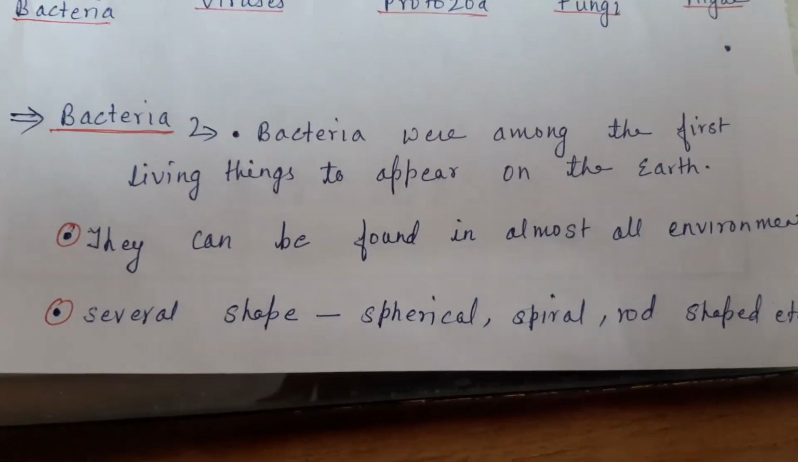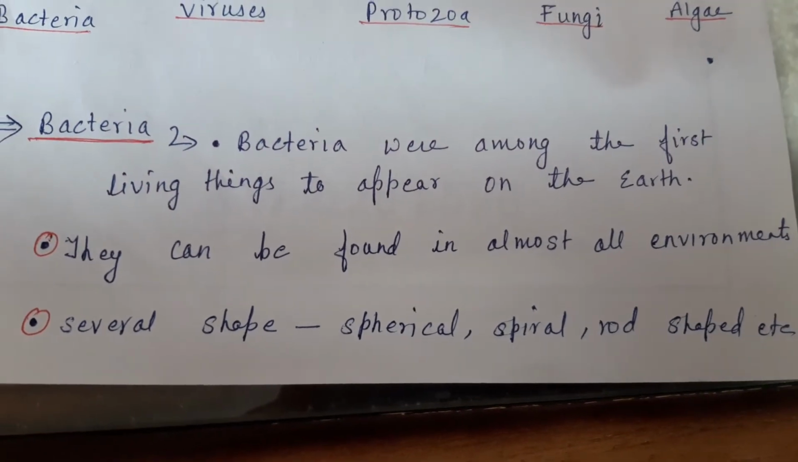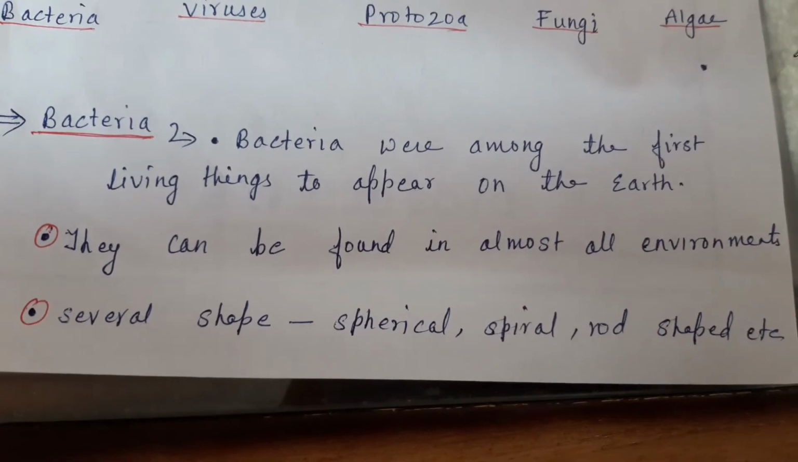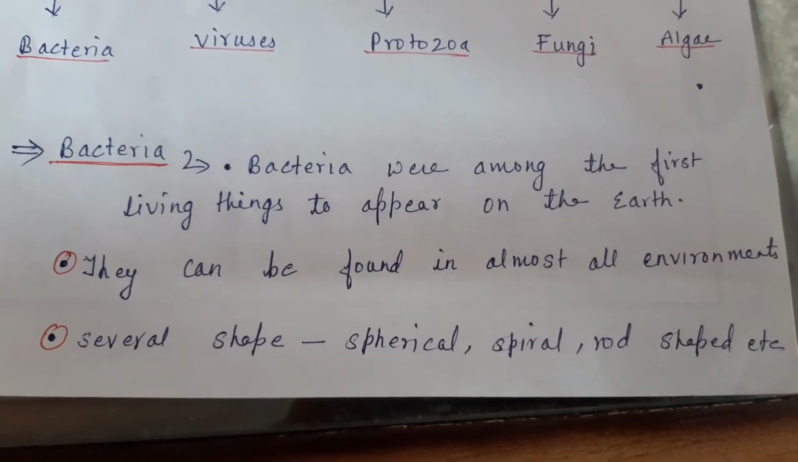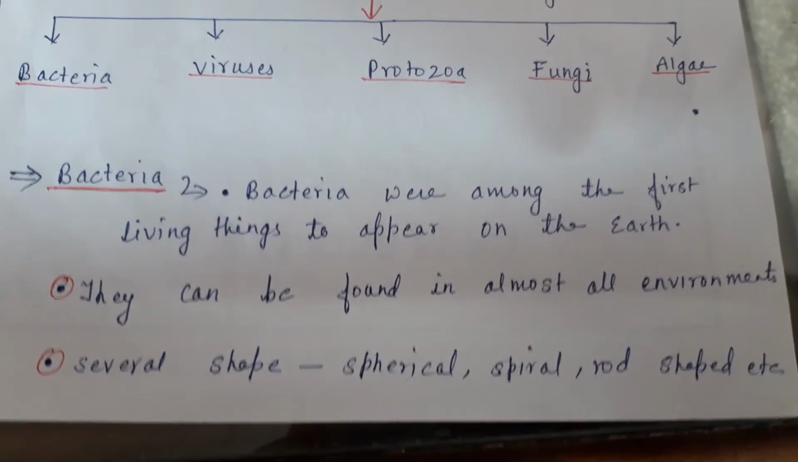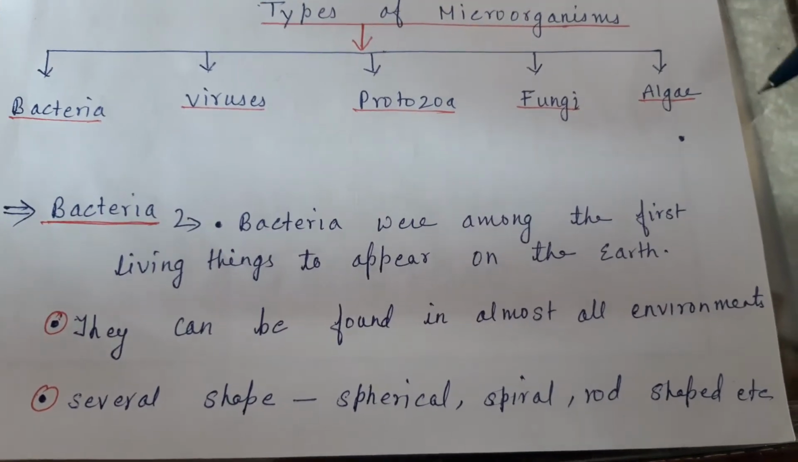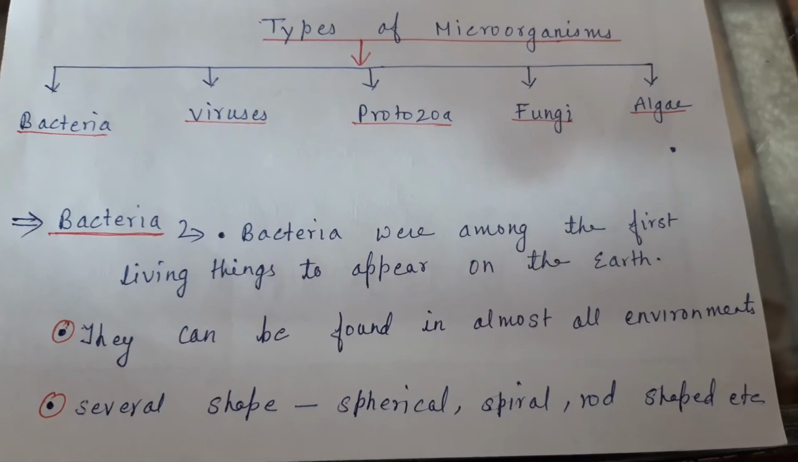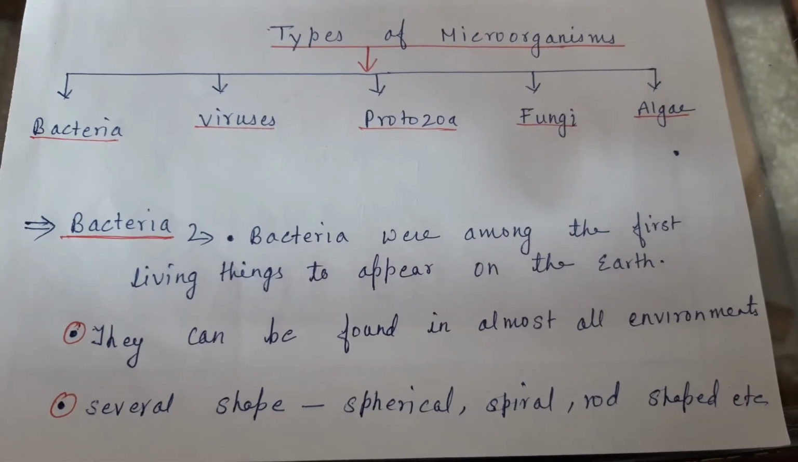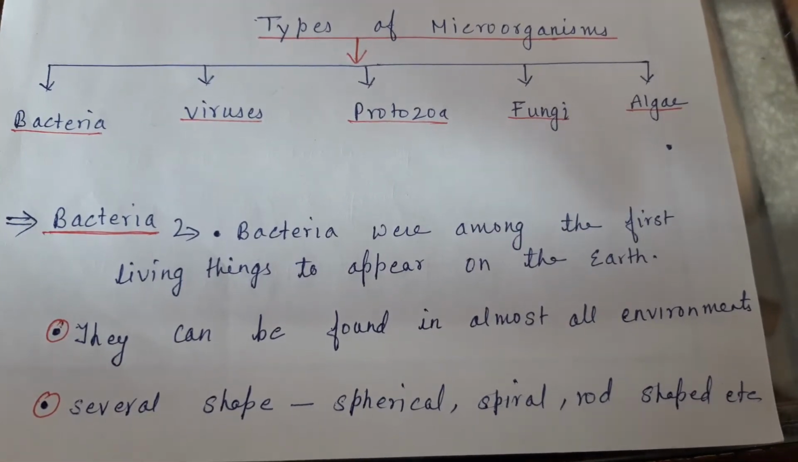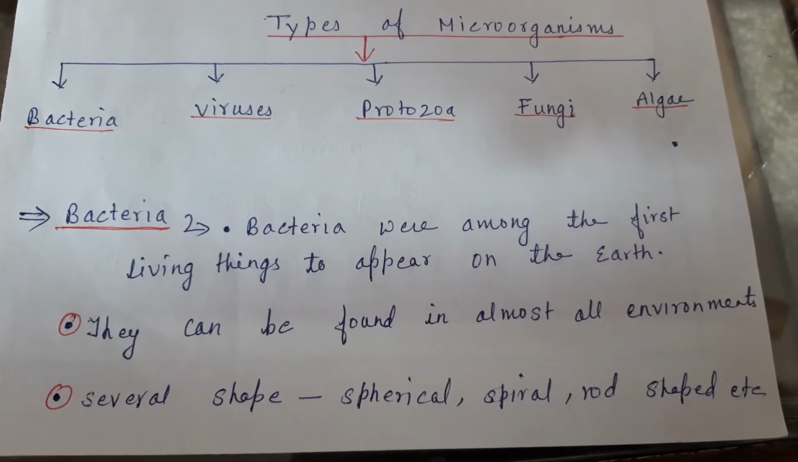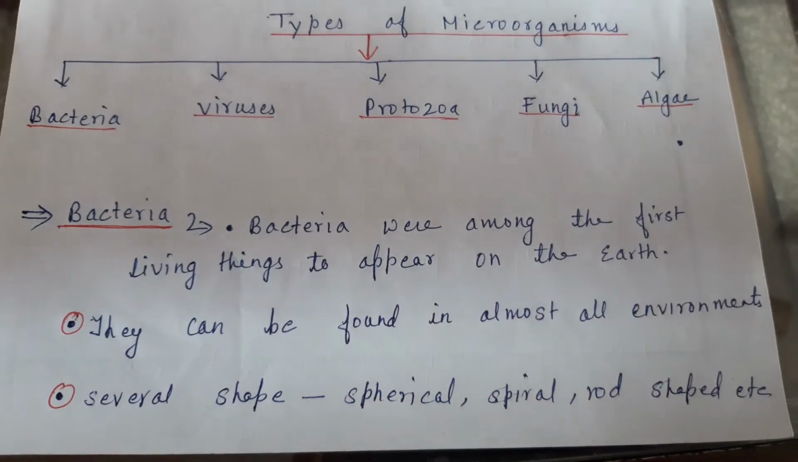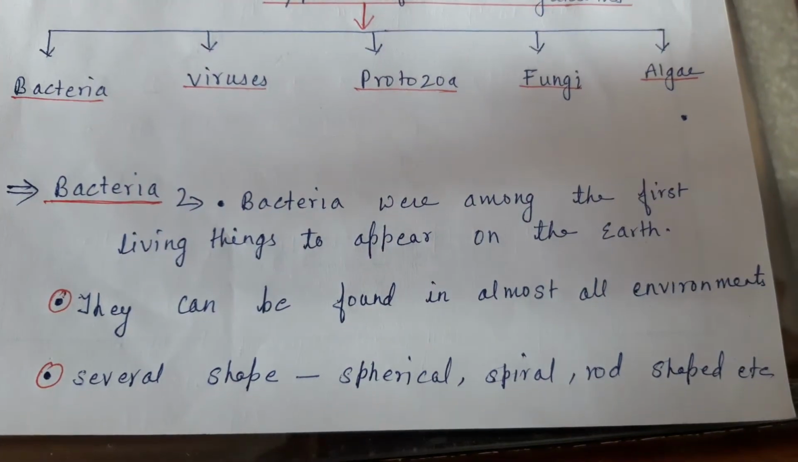First one is bacteria. Actually, bacteria were among the first living organisms to appear on the earth. It means that they are the first living organisms that developed on earth. They can be found in almost all environments. It means that they can be found in hot springs, cold weather, the North Pole, the South Pole, and in ponds, lakes, or inside the body and also outside the living organisms.